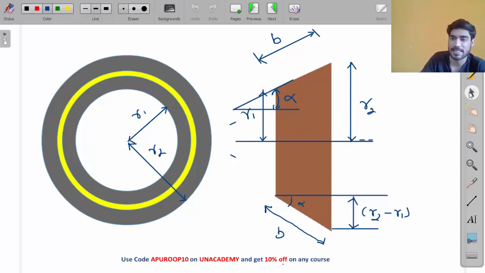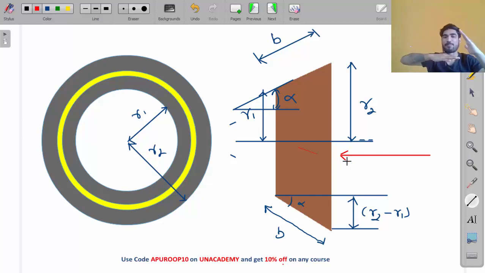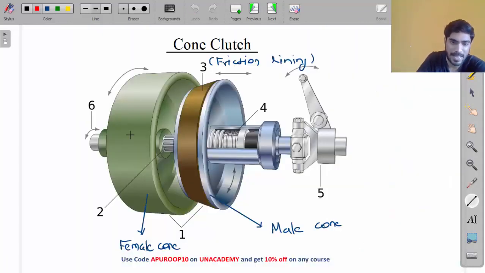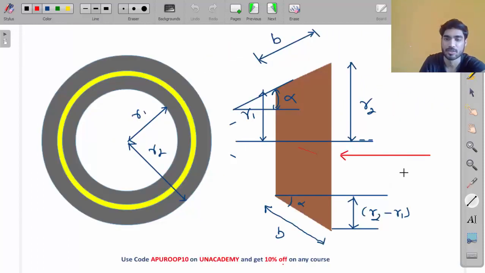So let's say you are applying a load W from this side. Let's say the spring is applying the load W so that the male cone and female cone are connected together. This is the spring. The spring is applying the load W in this direction so that the male cone and the female cone are attached together. So this load W is the axial load.